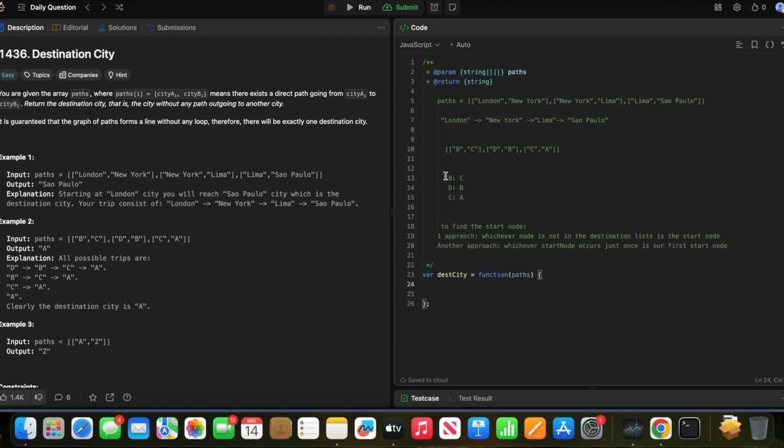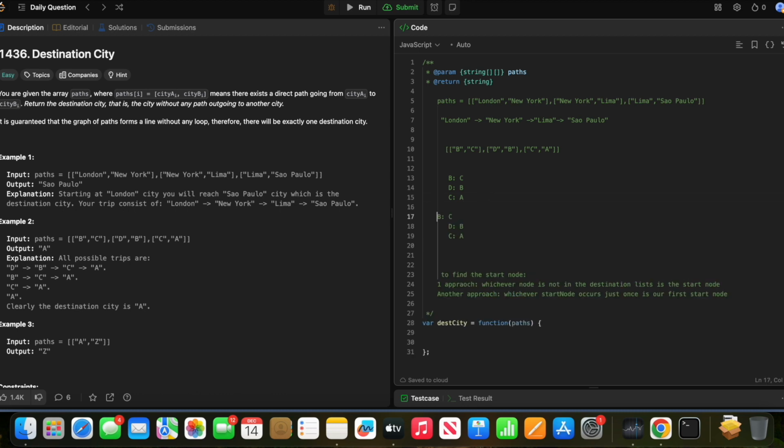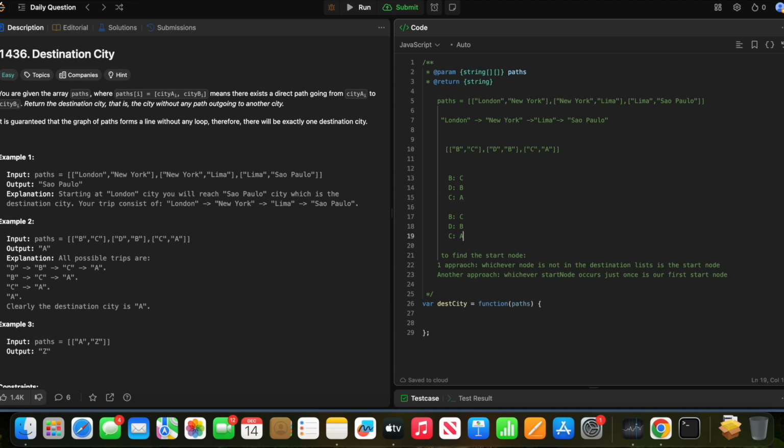Interesting. So it means that along with this map, I also need to keep track of the hash map, or what? Or instead of hash map, what if I just keep track of B? B is coming up 2 times, and D is coming up 1 time.